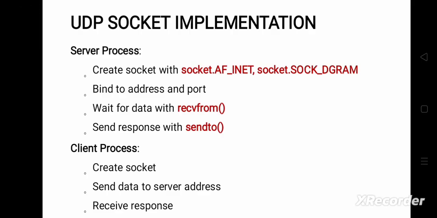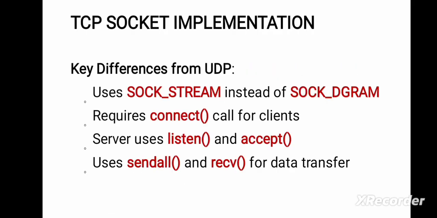First we have to create a socket with the help of socket.AF_INET, and then we have to bind an address and port number. Finally we have to send or receive a message with the help of the sendto and recvfrom functions. This is regarding the server side, whereas from the client side we have to create a socket, and we can send data to the server address. Finally we can receive the response.